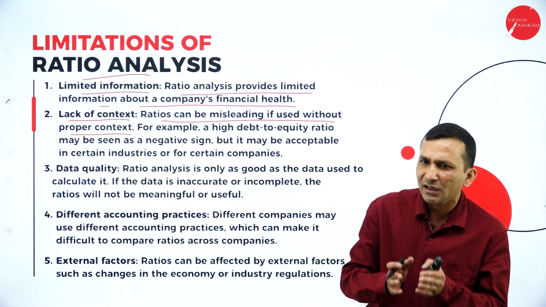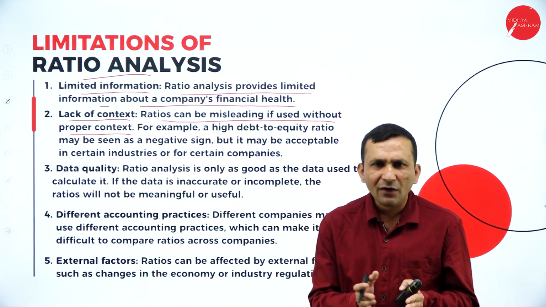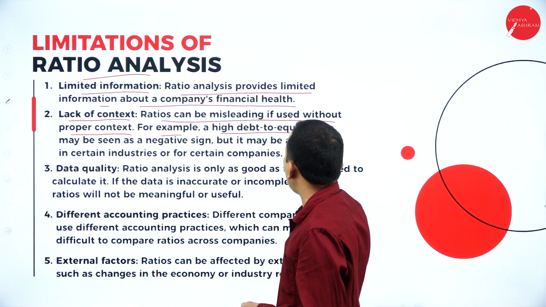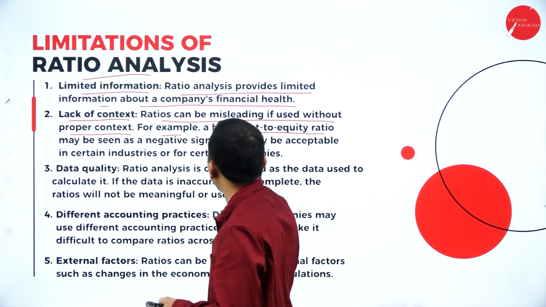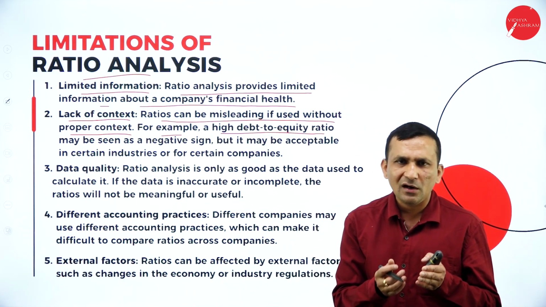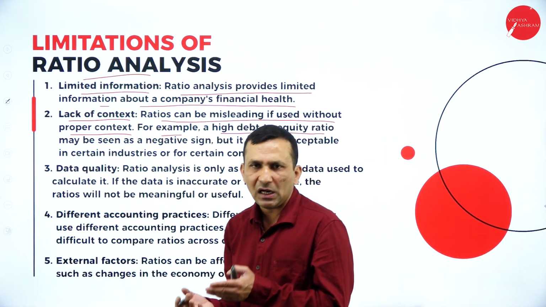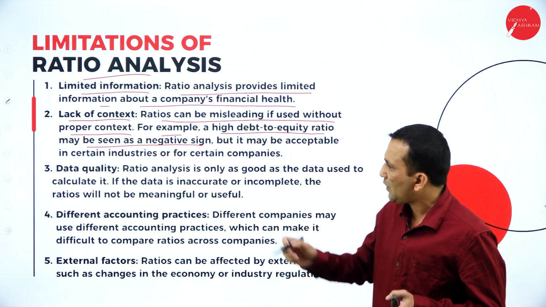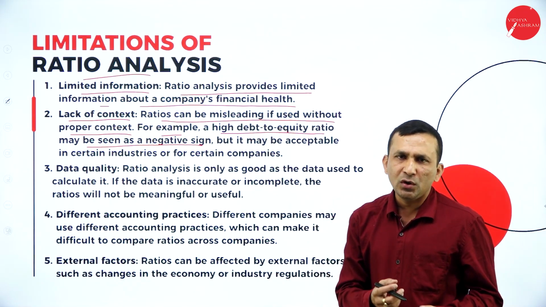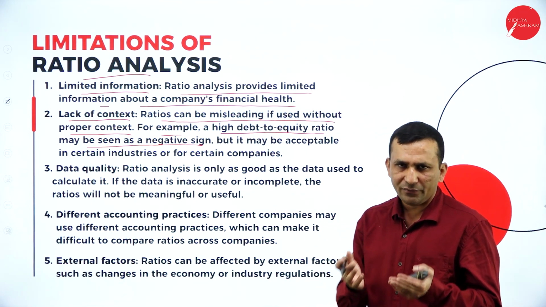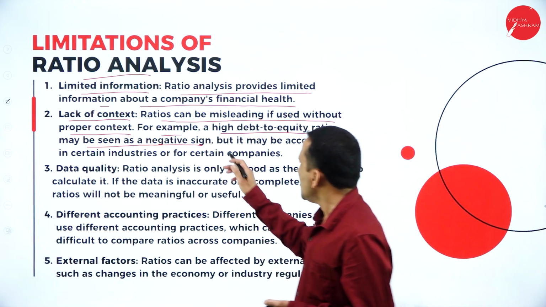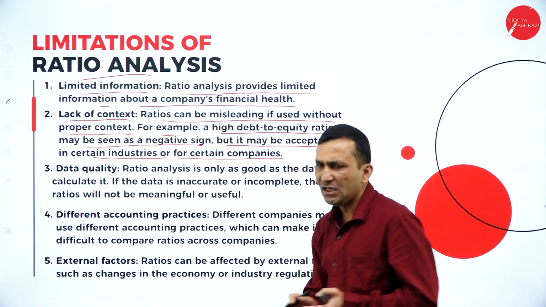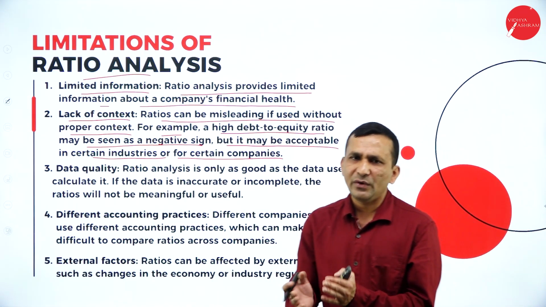If you are not maintaining proper accounting data, of course, that leads to negative factors. For example, a high debt equity ratio, where debt is nothing but your long-term loan or debenture, which you can call secured or unsecured, may be seen as a negative sign. If you raise more loan, the equity is the real owner of the capital, the share capital. But it may be acceptable for certain industries or certain companies, so you have to balance the debt equity ratio properly.